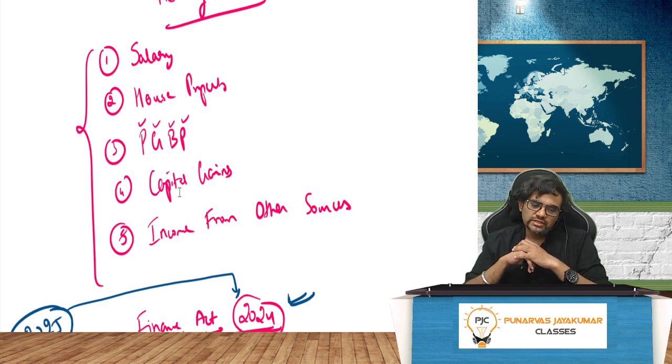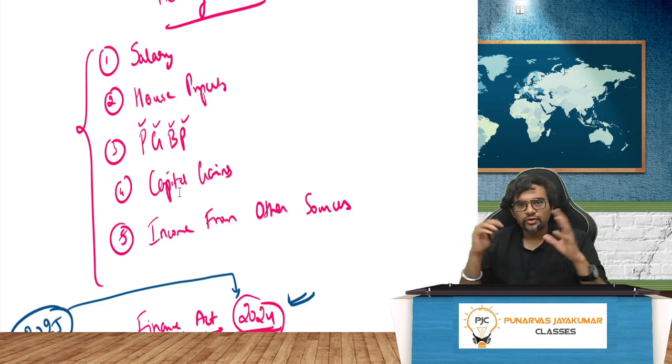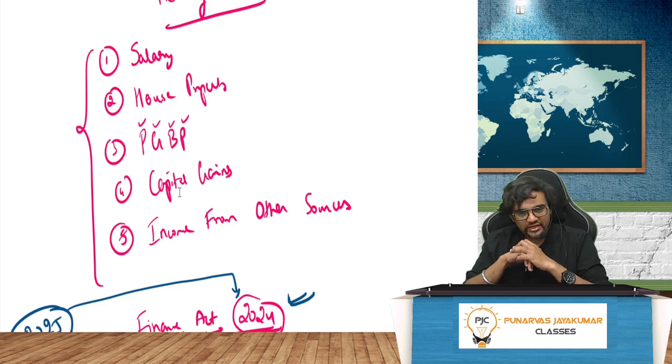And then you have these smaller things. Though they are very small, they are very important, like taxation of other entities: AOP, BOI, HUF, then business trust, political trust, charitable trust, all the political parties. These are small concepts, but important. Of course, charitable trust is a little big, but these are all important areas, so questions will definitely come.